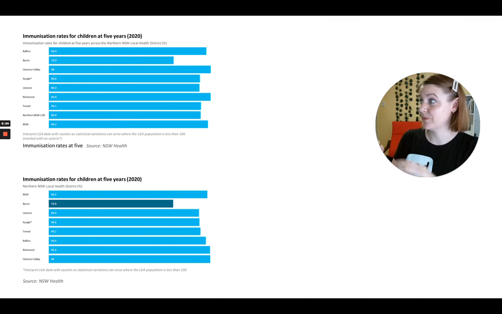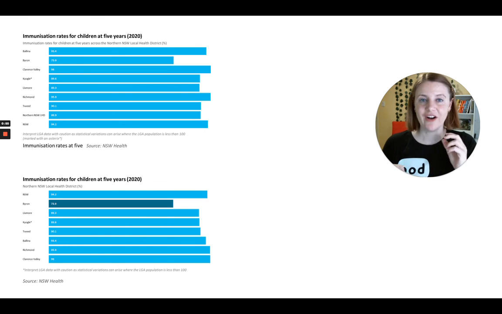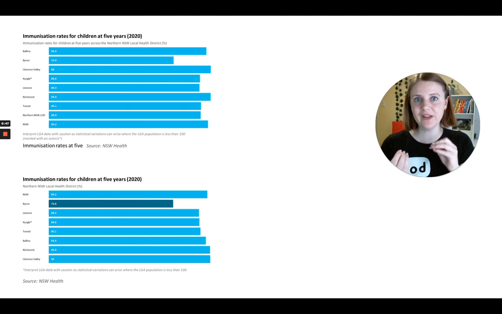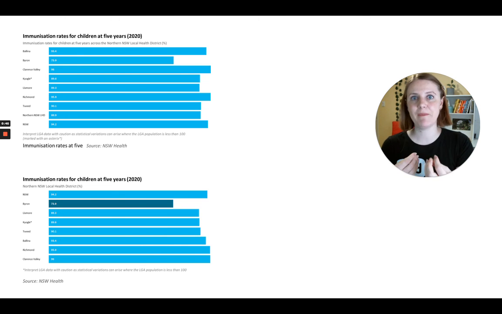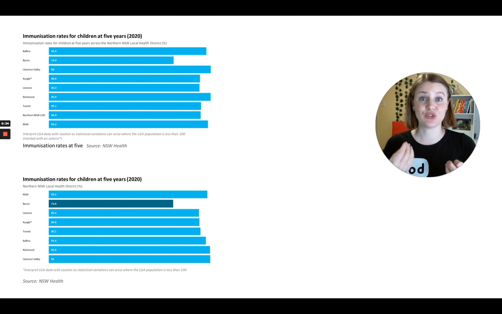And this is the difference between the original and then the slightly modified. And I hope that you can see here that some really simple changes and just some thinking about what your audience is actually doing, how they're going to interpret it, means that when they look at it, it is interpreted much quicker and it becomes more effective at telling the story that you're trying to tell.